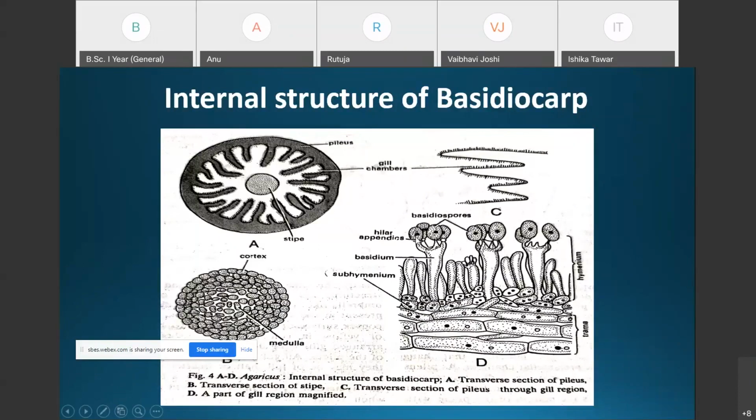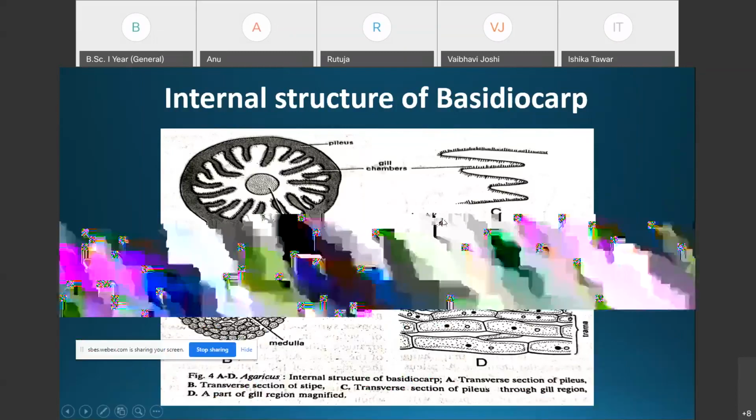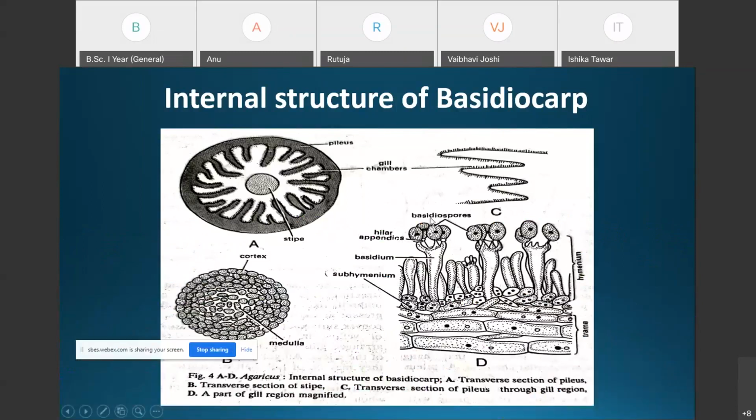Of these four basidiospores, two are of the positive strain, and the remaining two are of the negative strain. These basidiospores are developed after sexual reproduction in Agaricus. That is all about the internal structure of the gills.